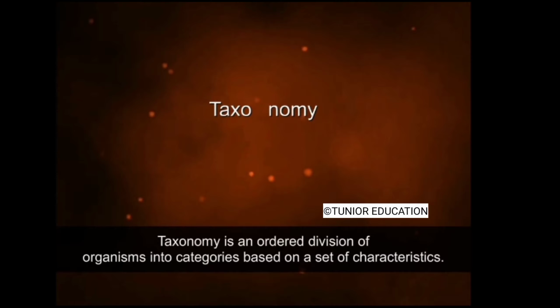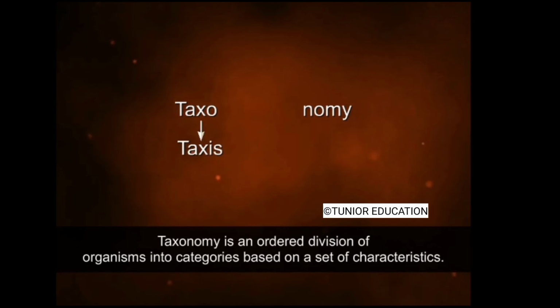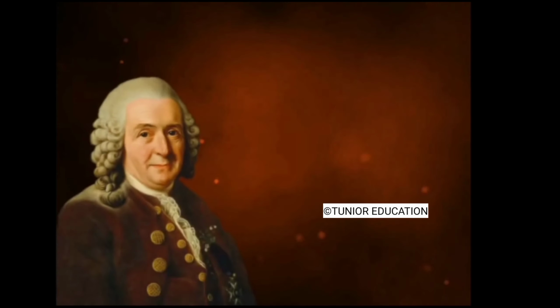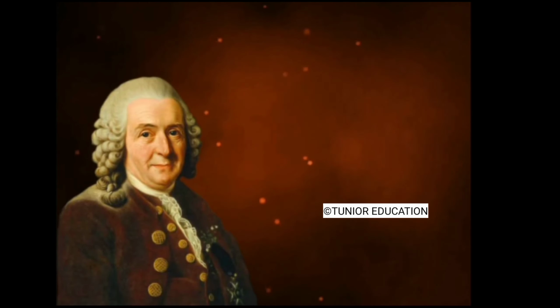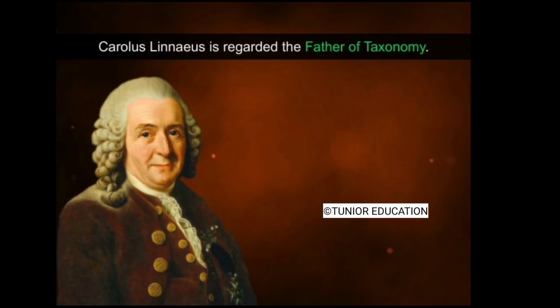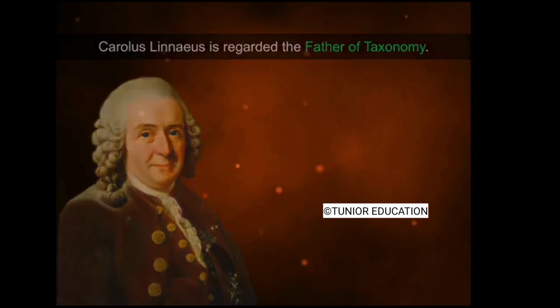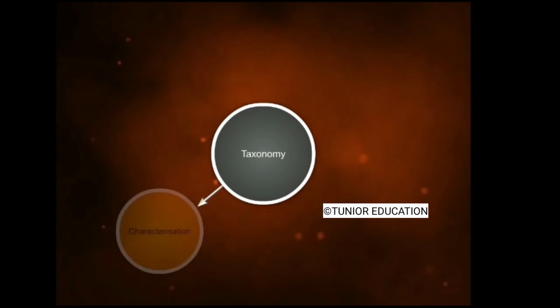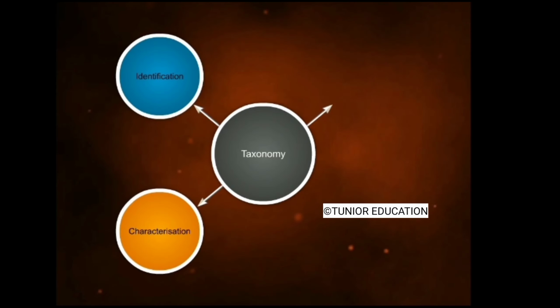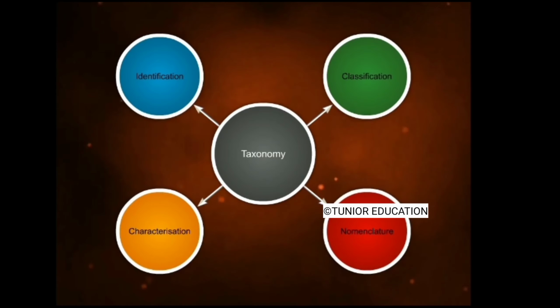The term taxonomy is derived from the Greek words taxis, meaning arrangement, and nomos, meaning law. Taxonomy is the study of the principles and practices of classification. In 1748, Swedish botanist and anatomist Carolus Linnaeus described and classified all plants and animals known at that time. Carolus Linnaeus is thus called the father of taxonomy. Taxonomy is a science that deals with the characterization, identification, classification, and nomenclature of organisms.